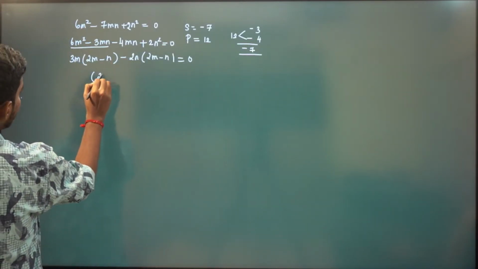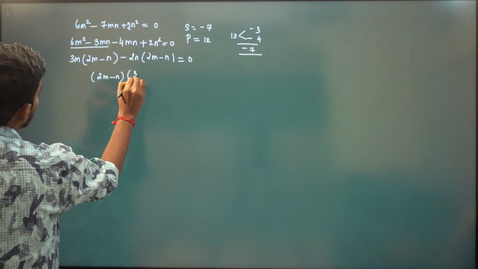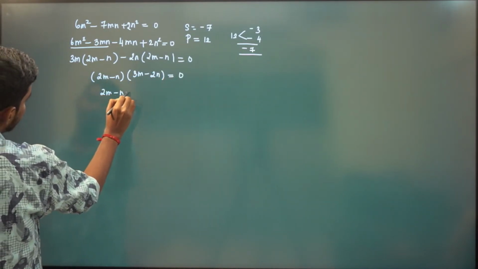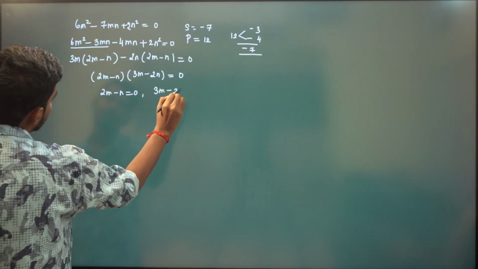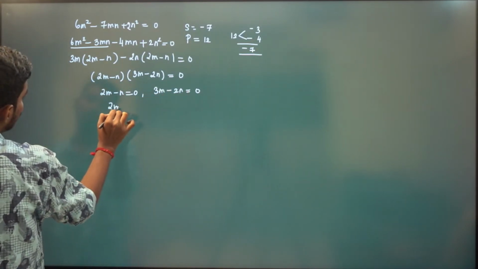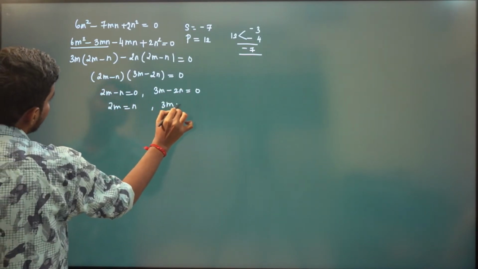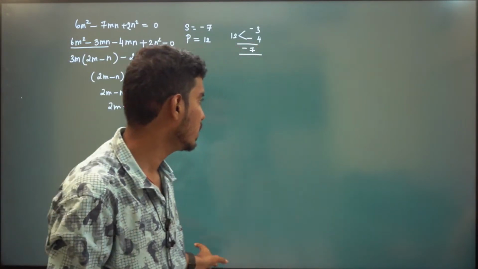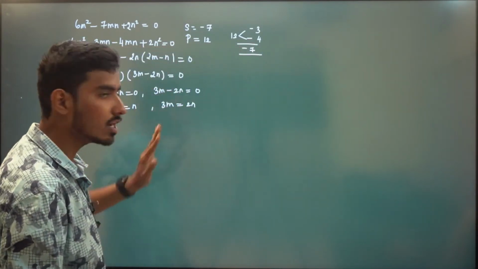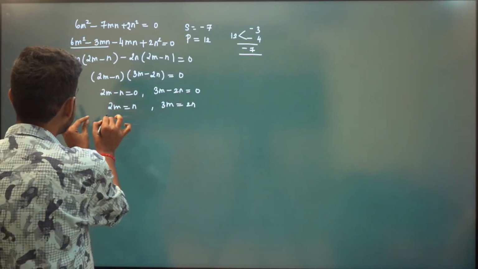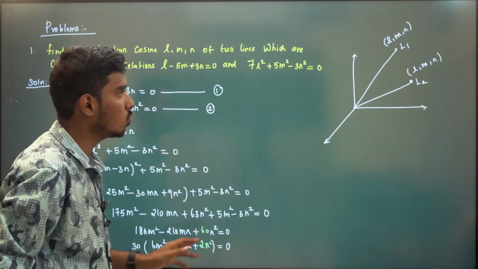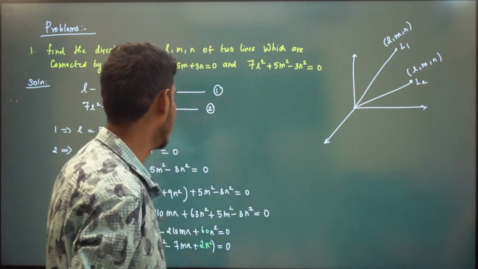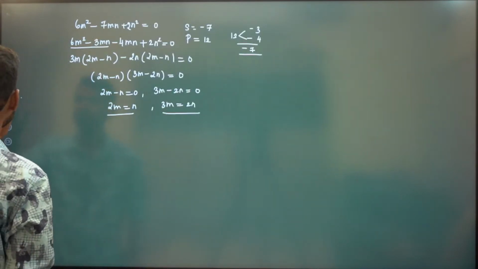Now we will have 2m minus n into 3m minus 2n is 0. That means 2m minus n is equal to 0 or 3m minus 2n is equal to 0. That means 2m has to be equal to n or 3m is equal to 2n. So we have two cases now. This can be 0 or this can be 0. We will consider this as case 1, case 2. In case 1, we will find direction ratios of the first line. In case 2, we can find direction ratios of the second line. Okay, so first consider case 1.